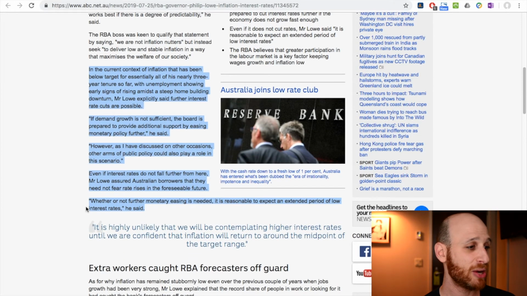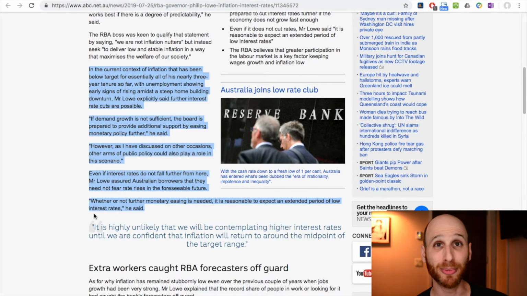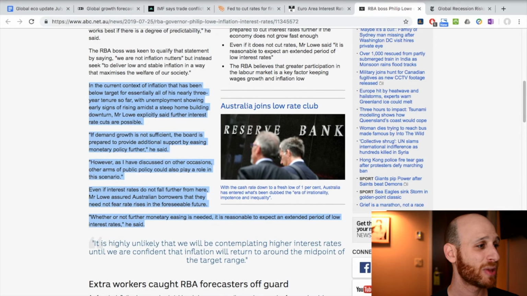But what we can say here is that whether or not further monetary easing is needed, it is reasonable to expect an extended period of low interest rates. So they're not going to be going up anytime soon, according to the RBA governor.